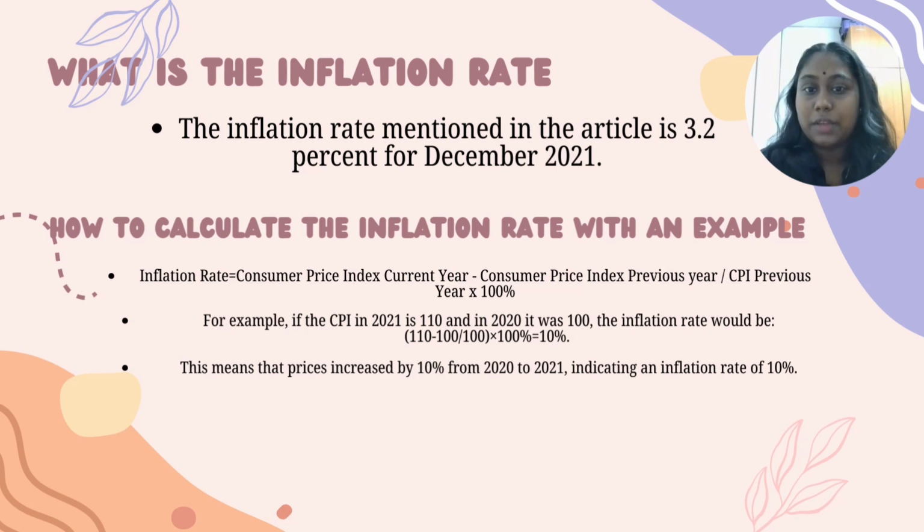For example, if the CPI in 2021 is 110 and in 2020 it was 100, the inflation rate would be 110 minus 100 divided by 100 times 100%, and we will get 10%. That means the price increases by 10% from 2020 to 2021, indicating an inflation rate of 10%.